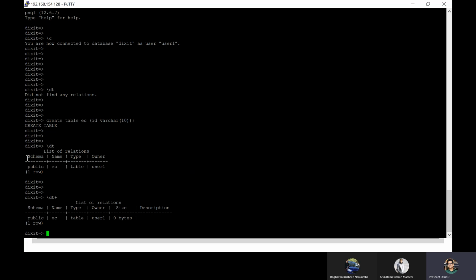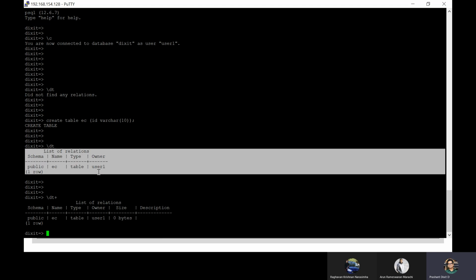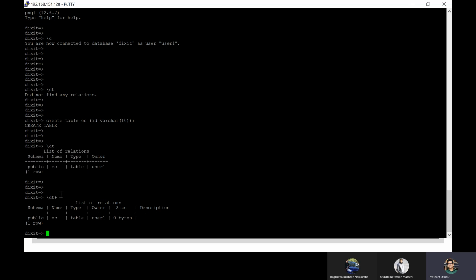If you see, we've got a few more columns added to it. One is description, another one is size. So if you want to check the size of a table, how can you do that? Instead of doing \dt, which provides some raw, very general information, do \dt+. It will provide you size information as well. But right now it doesn't have any rows, correct?